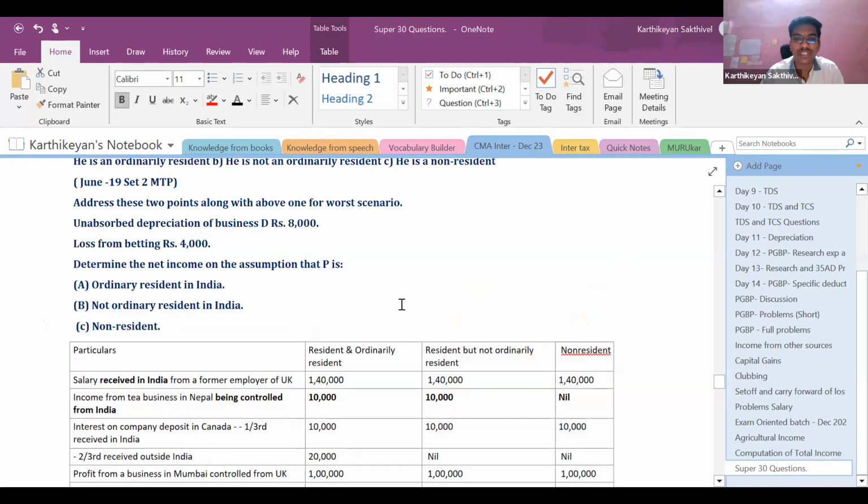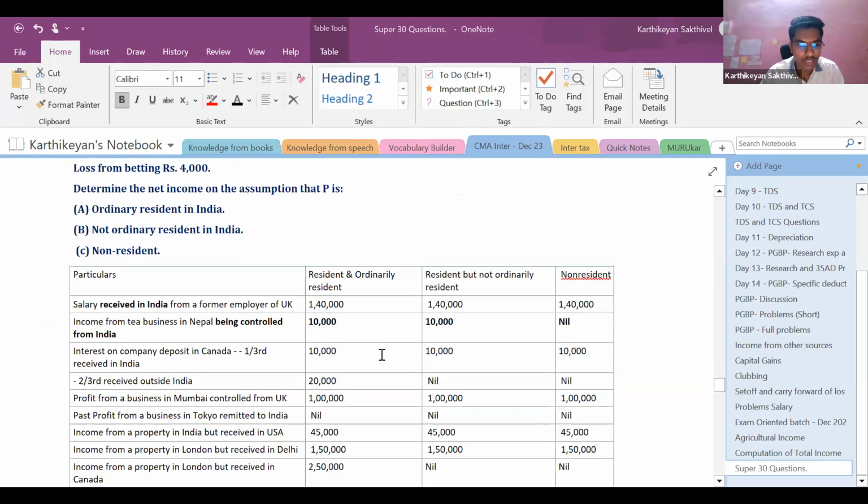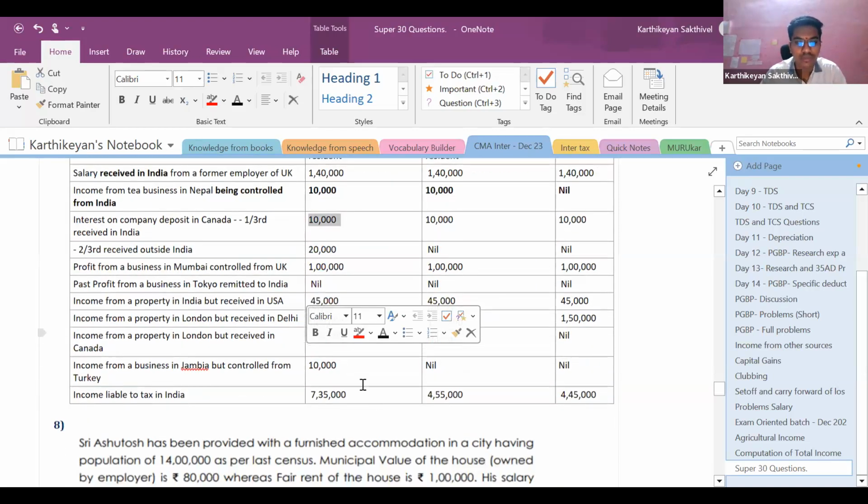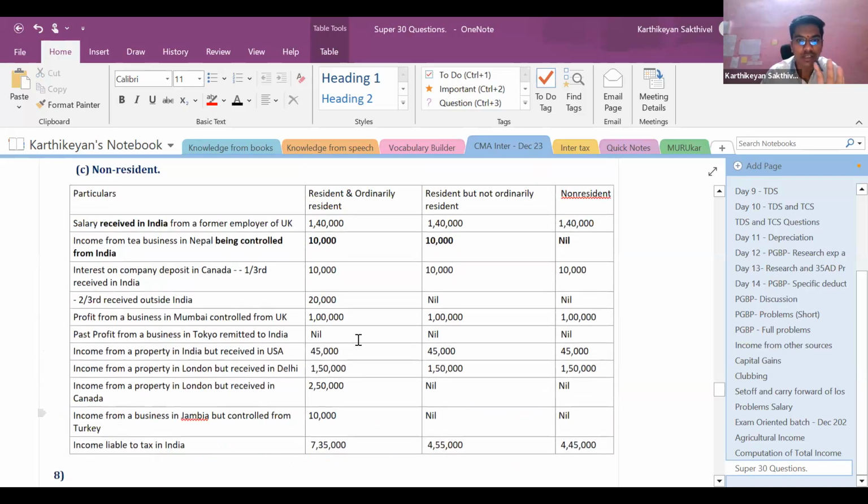So if suddenly such a question comes and you have no time, what you can do is take all the income and put it as taxable for resident. Take all the income, put it as taxable for resident. So almost, for this one part, you will be getting the marks.